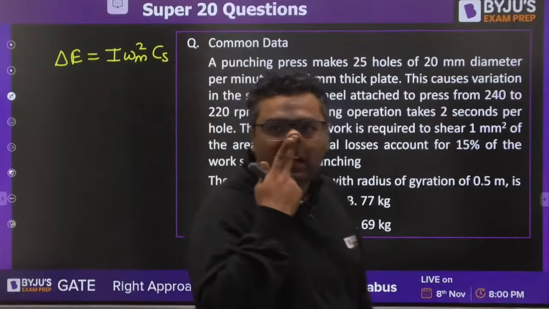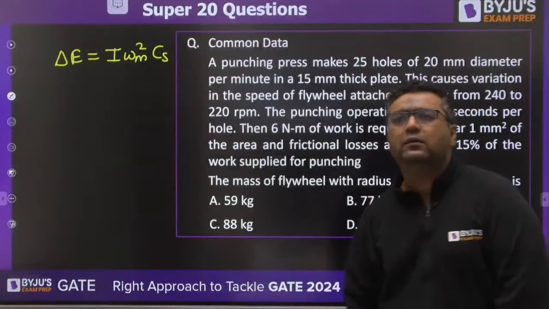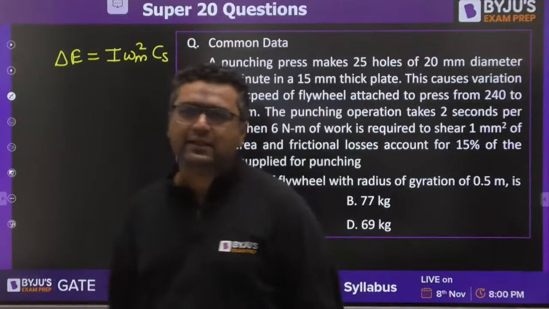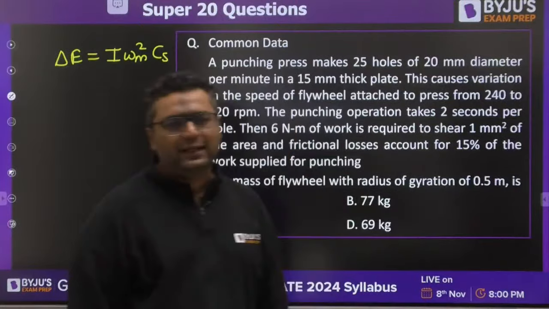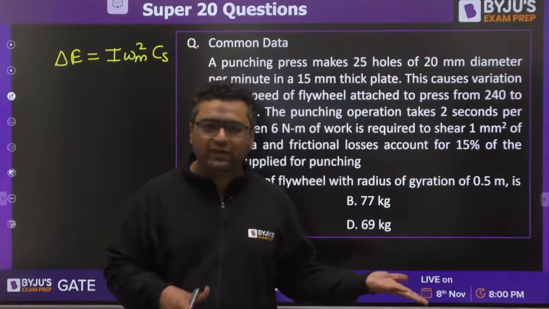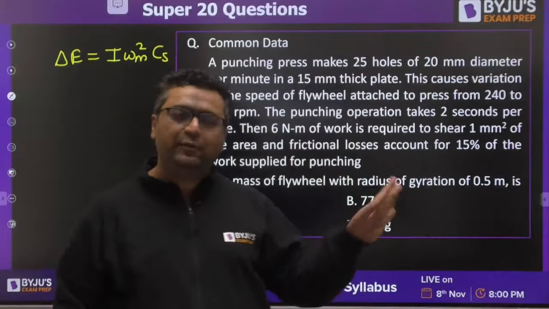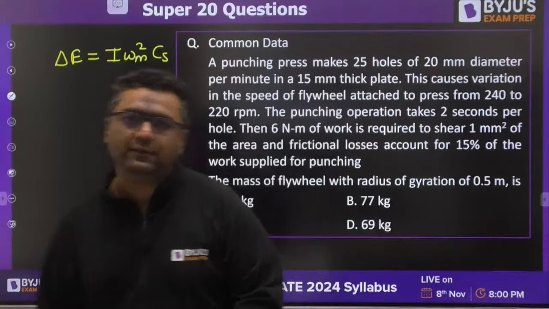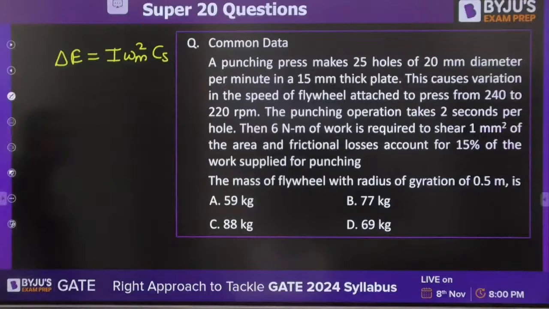Whatever I have done is also giving the right answer, but what you are saying is correct. There is no problem. Both ways, the answer will be coming approximately the same. Okay, solve this one.